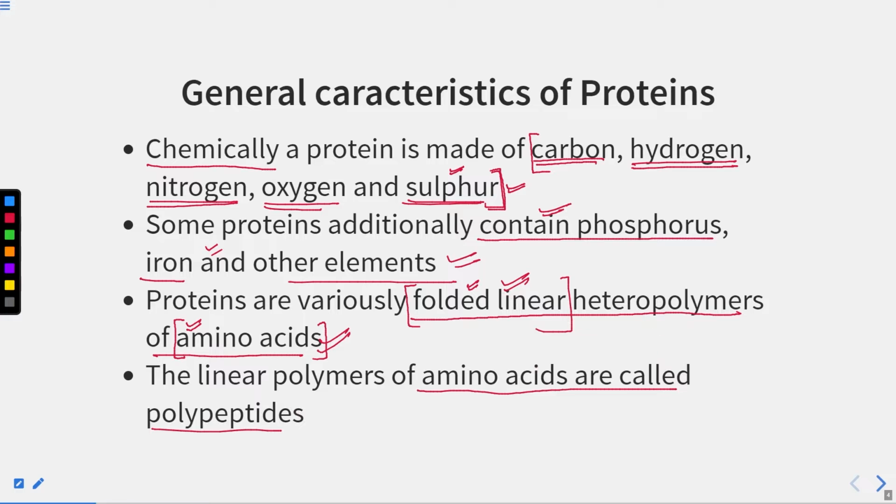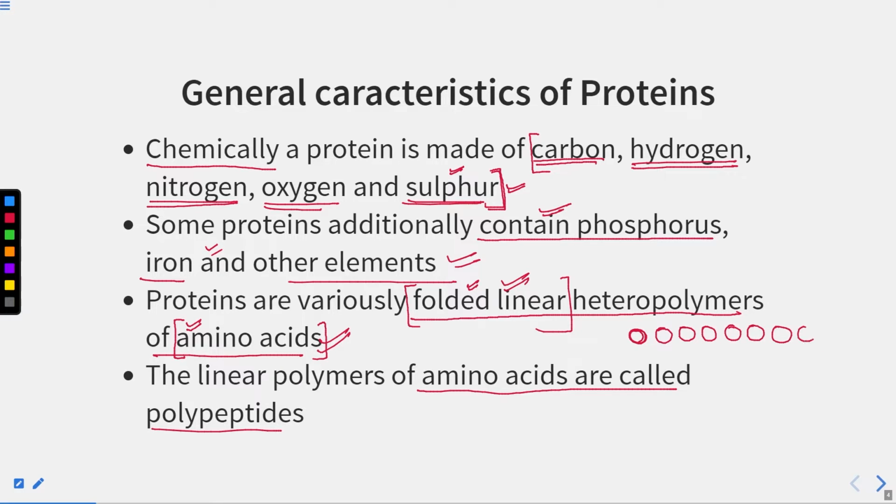So here what we see is that they have the monomer, like this, and each monomer is what? Amino acid.